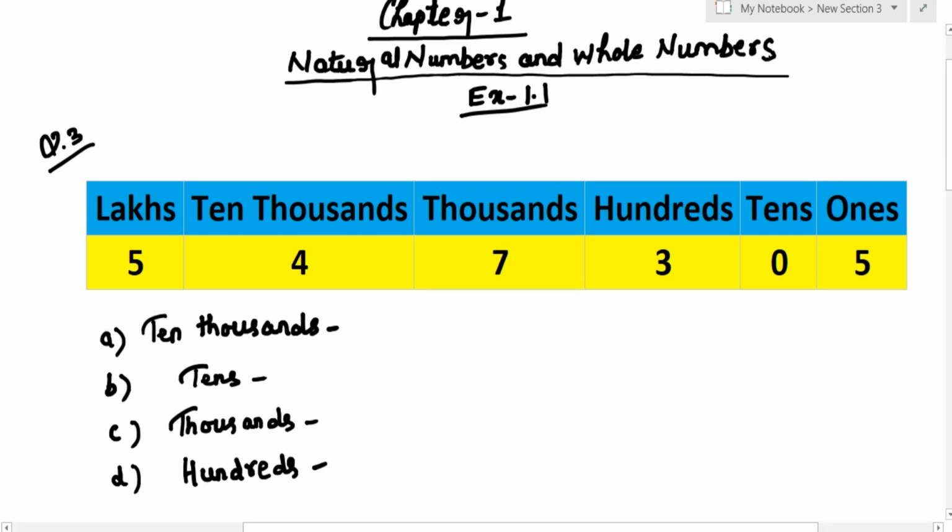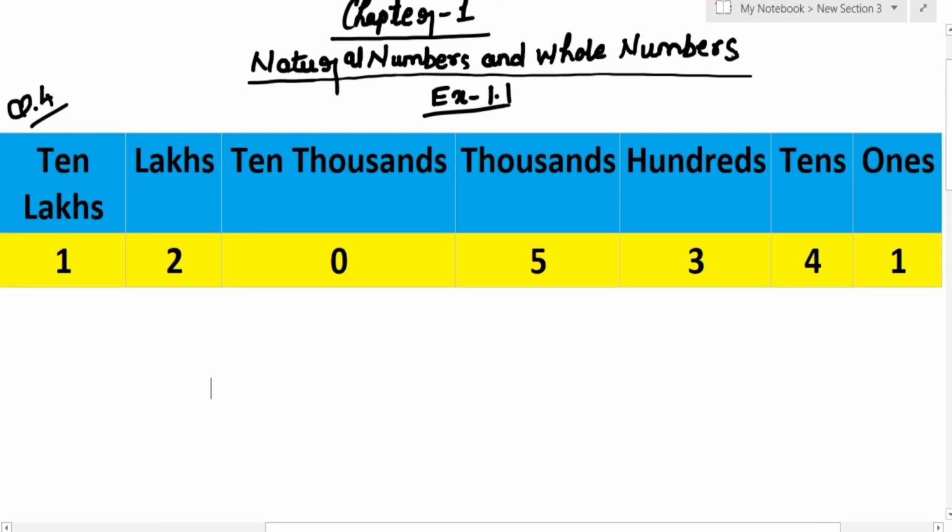You can see that the digit in the 10,000s is 4. You can see that the digit in the tens place is 0. The digit in the thousands place is 7. And the digit in the hundred place is 3.